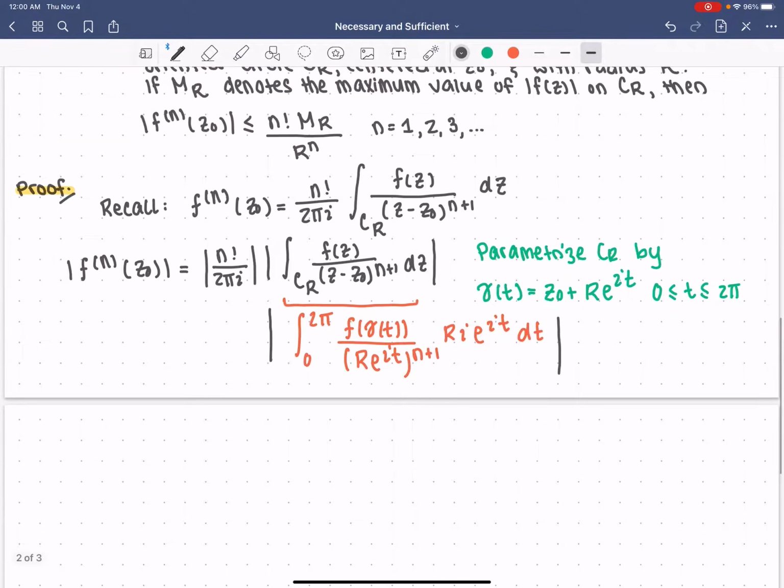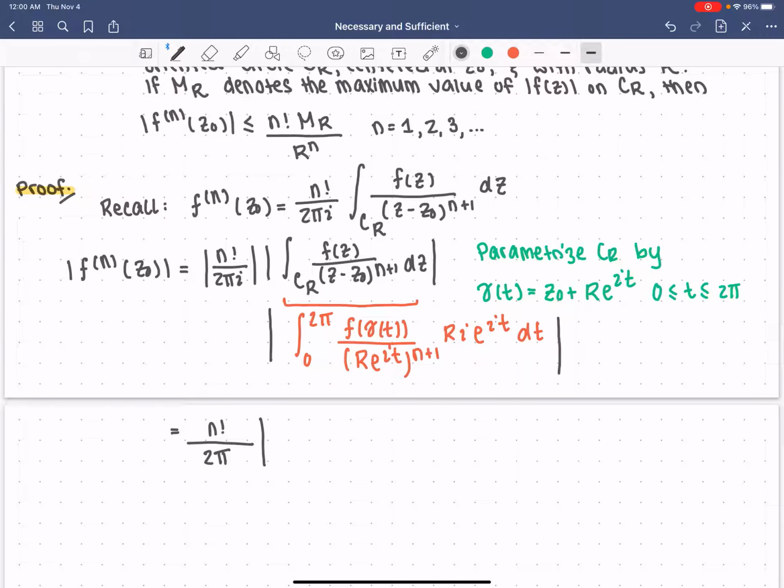Cool. All right, so moving along, I'm going to keep this, so we have n factorial over 2 pi i in modulus. n factorial is a positive number. It's n factorial over the modulus of 2 pi i. You can think of that as the modulus of 2 pi times the modulus of i, so it's just 2 pi. And now let's work on actually bounding this integral.